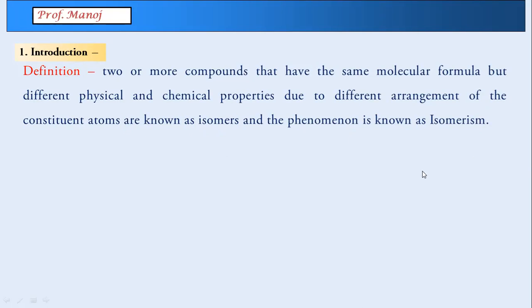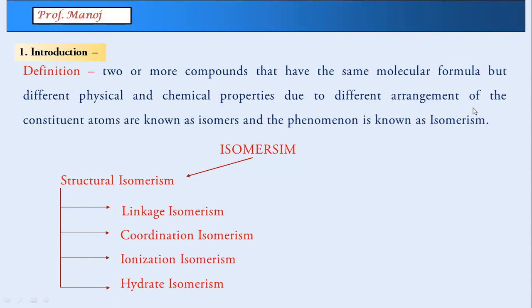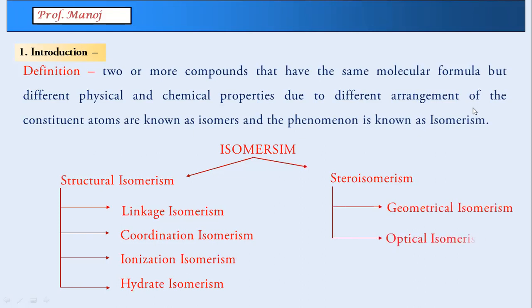Now to keep the similarity, they have kept the names also just like organic chemistry here. But of course, wherever they don't match, they have to introduce a new term. Here, isomerism, just like organic chemistry, can be structural, which is further divided into linkage, coordination, ionization, and hydrate. So four isomerism types come under structural. The second type is identical to organic chemistry: stereoisomerism, where the first type is geometrical and the second is optical.